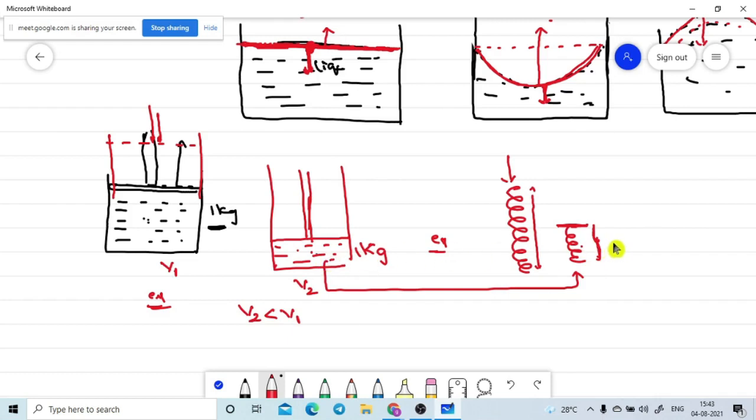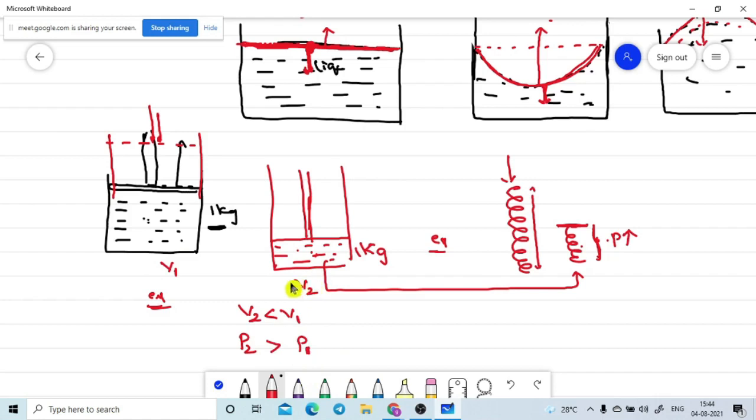Is it correct or not? More pressure in the system. In the system, I am asking, in the system. So here the pressure is here. What is the relation between the pressure? Now I am taking P2 and P1. What is the relation between the pressure in the second system? More pressure in the second system.